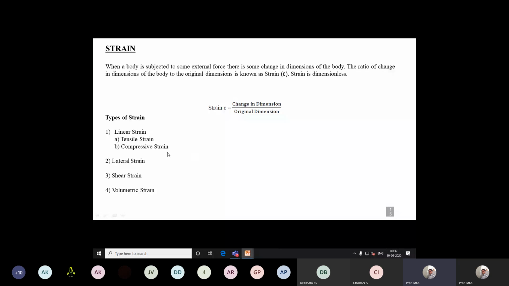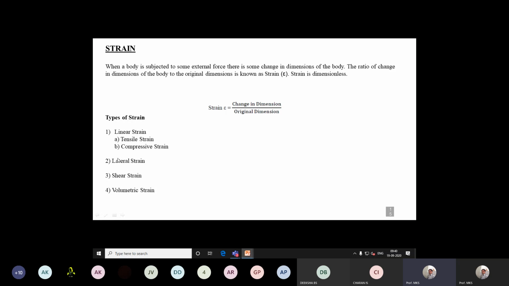There are different types of strains. We will define them in later slides. If it is a tensile force, we call it linear strain. If the force acts in the axial direction, it may be a tensile force that elongates the member, or a compressive force that reduces the member.